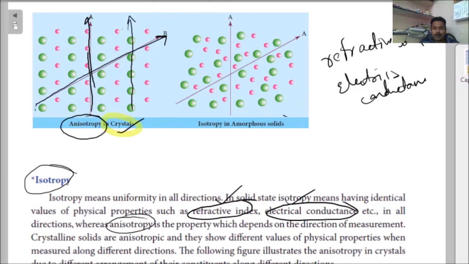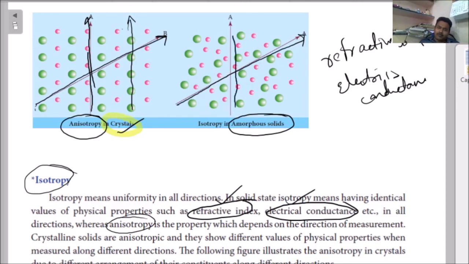Now come to amorphous solids. We know that amorphous solids are not arranged properly. They are random. Random means wherever you go, green and red both are there. In this line you go, what is there? Green ball, red ball, green ball, red ball. Both are there.